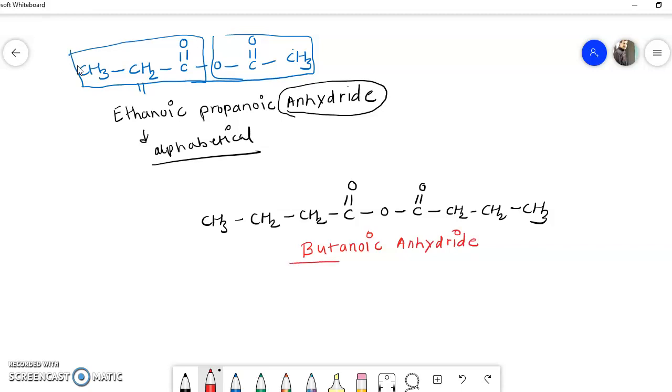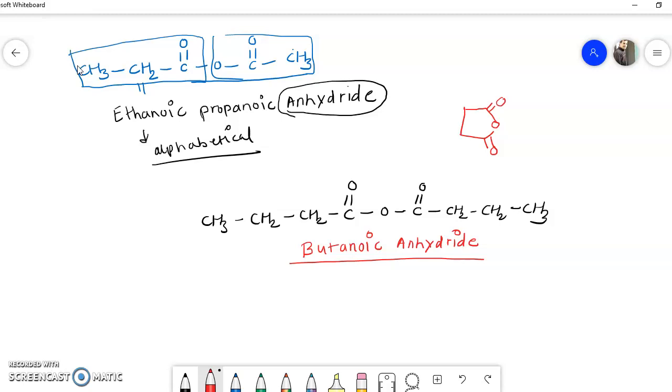Okay. So this is another example. Now we'll see some cyclic anhydride. Say for example, see this structure.